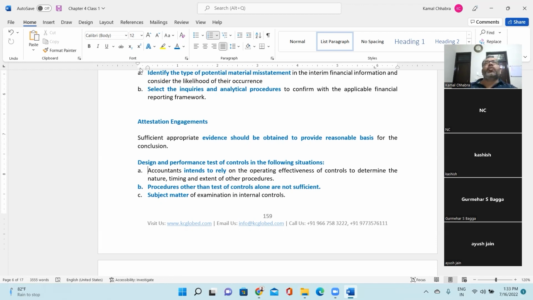So for that, you mandatorily need to observe the cash count procedure which management is doing. Then only can you give me comfort over the controls around the existence of cash assertion.